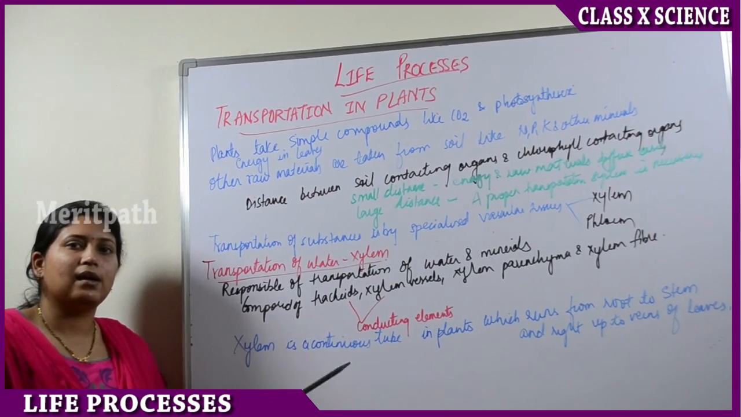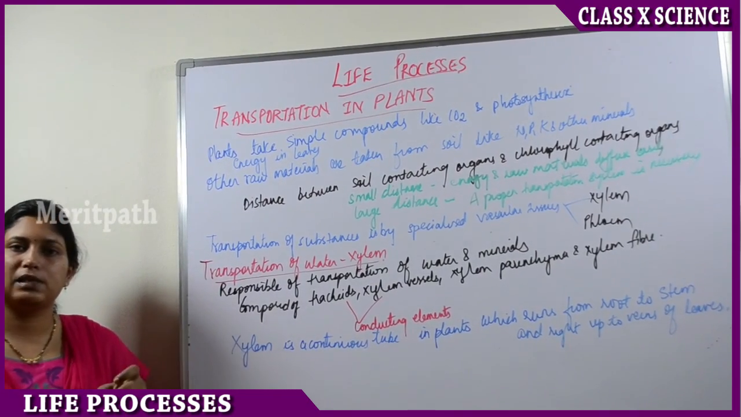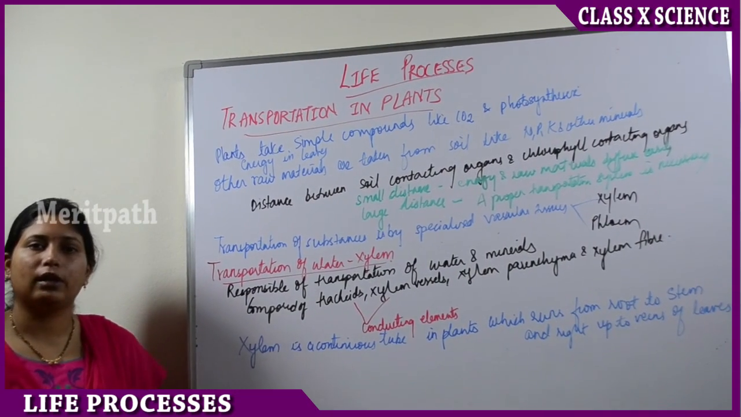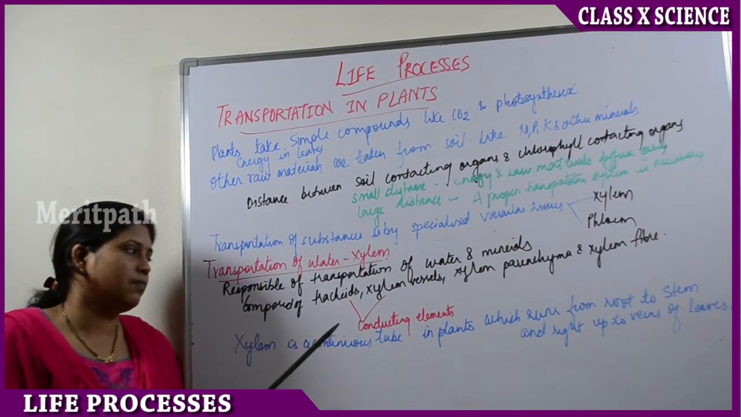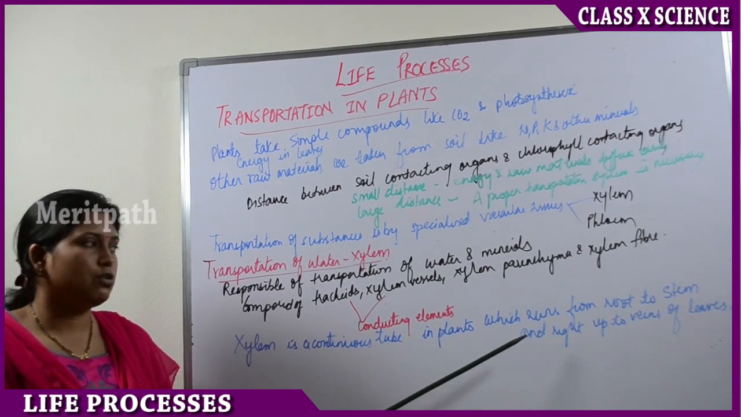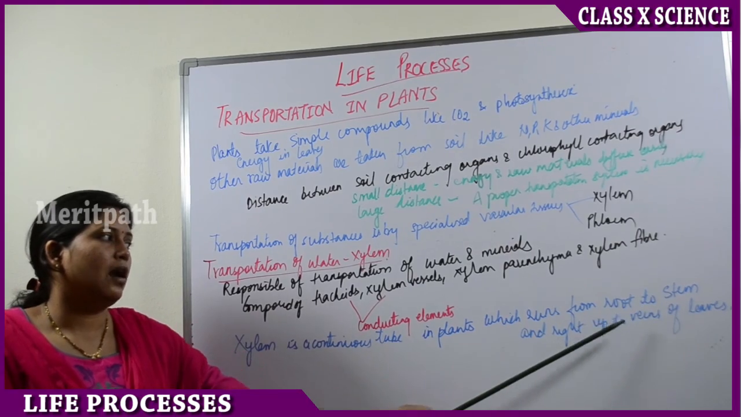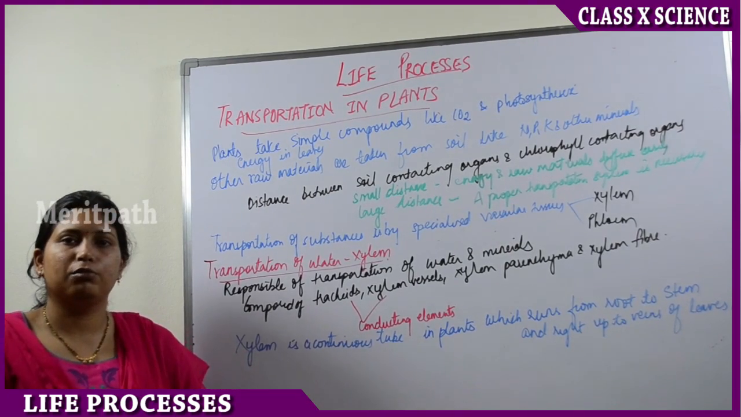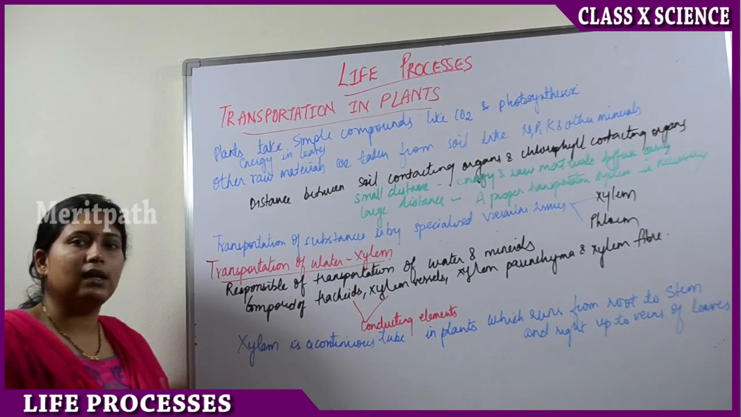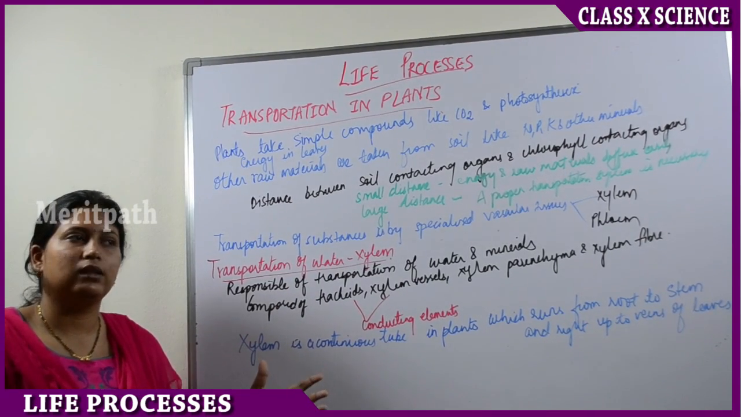Xylem is a continuous tube, like the water pipes which transport water in our houses. So xylem is also like water pipes in the plants. Xylem is a continuous tube in the plants which runs from the roots to the stems and up to the leaves, starting from the roots to the stems and then to the leaves. Xylem runs like a continuous tube.